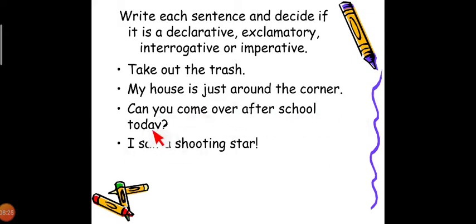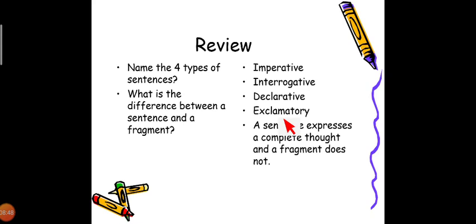Also keep in mind how the sentence should end. Here it ended with a question mark, so it should be an interrogative sentence. I saw a shooting star! It should be exclamatory. So like that, each sentence has its own different meaning altogether.